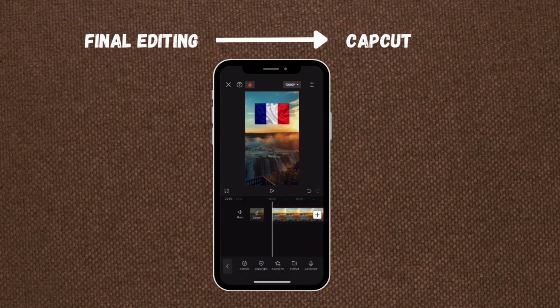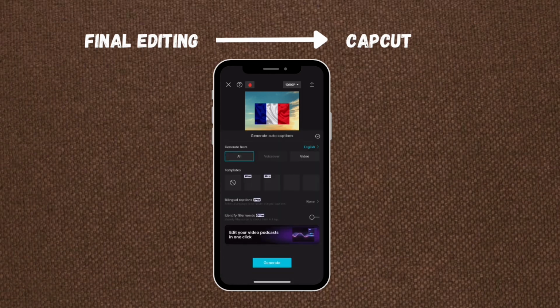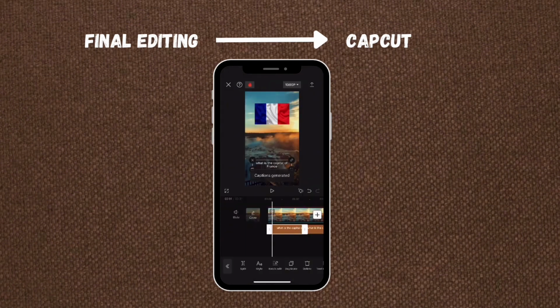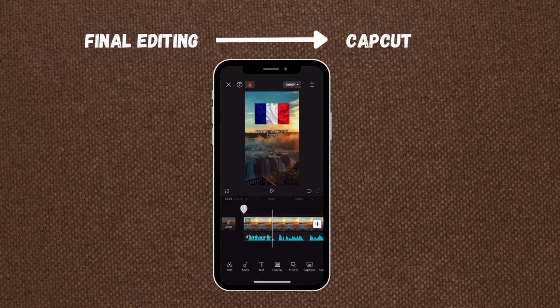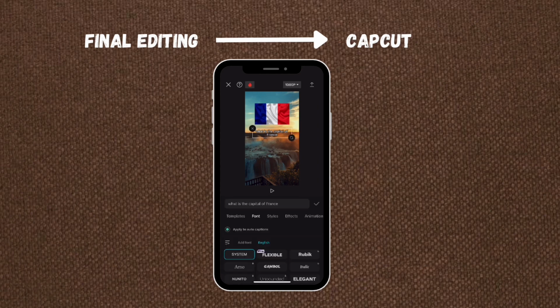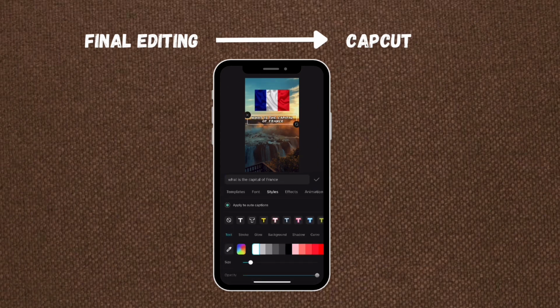Import the audio you downloaded from 11 labs. Click on text. Click on auto caption. Then click on all. Wait for a few moments to generate auto caption. Once you have them on your screen, you can long press and drag the ones you don't need for now backwards. Click on text. Then click on style. Select your preferred font, adjust the size or color to your preference. You can also adjust it on the screen.